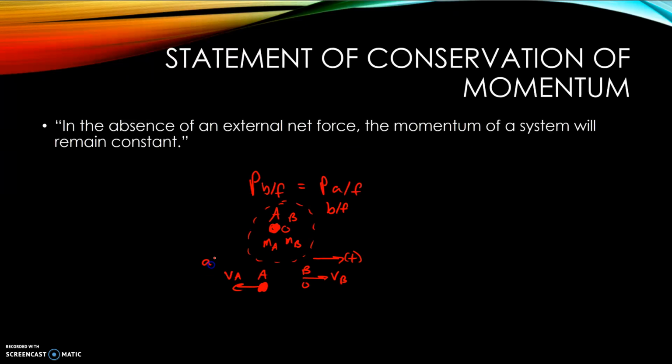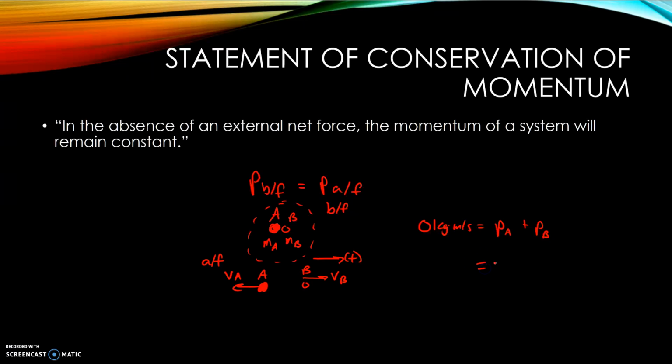And so what we would say is, this is our after, and since our momentum before was 0, we would say 0 kilogram meters per second is going to be equal to the momentum of A after the explosion plus the momentum of B after the explosion.